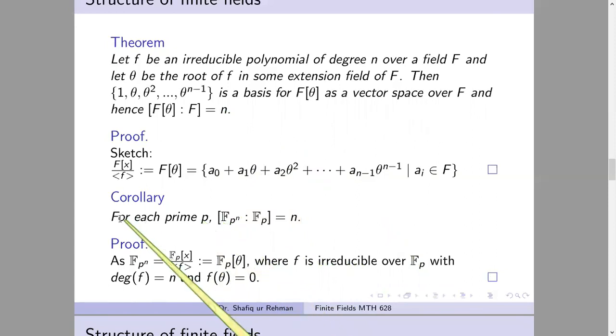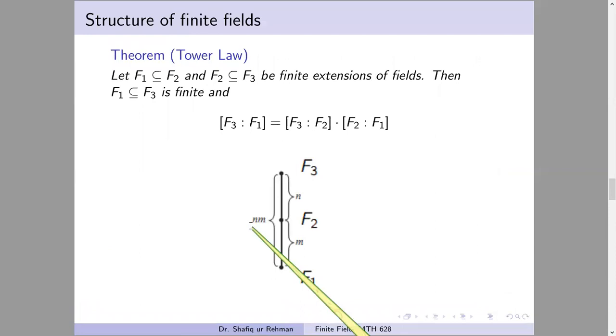So this is a general result. We can immediately obtain that F_{p^n} over Fp has degree n. For instance, F27 over F3 has degree 3. We prove this corollary by using this result: when we construct F_{p^n}, it is actually Fp(theta), which is obtained by modding out Fp[x] with an irreducible polynomial. This polynomial has degree n, so by this theorem, this field extension has degree n. So this information will be very helpful. Now it's very important: the Tower law and field extension.